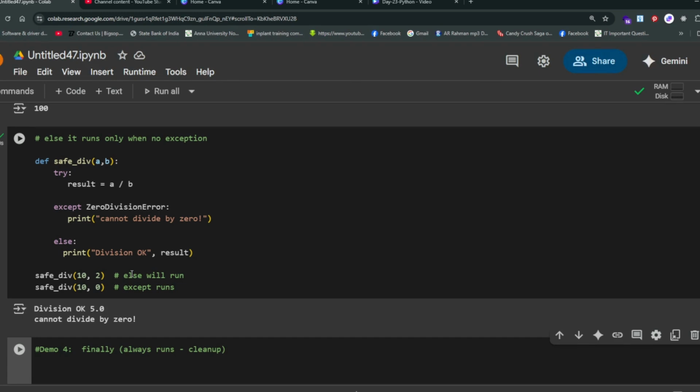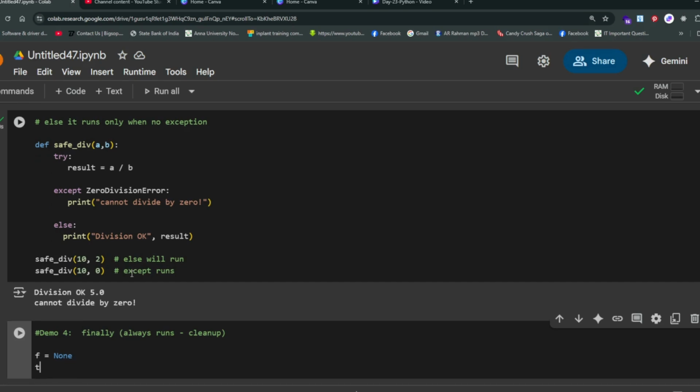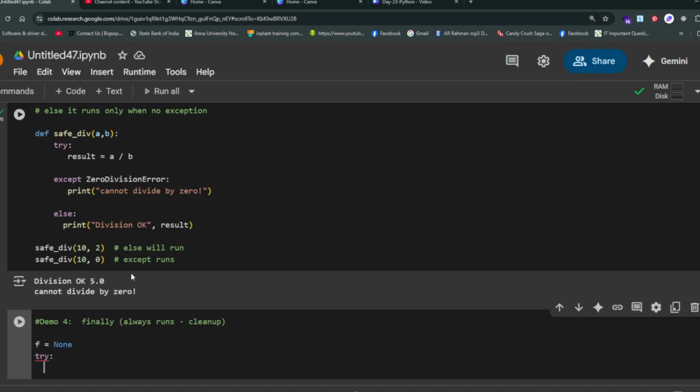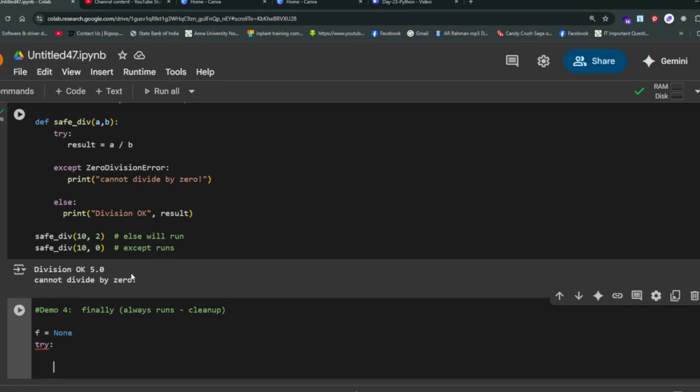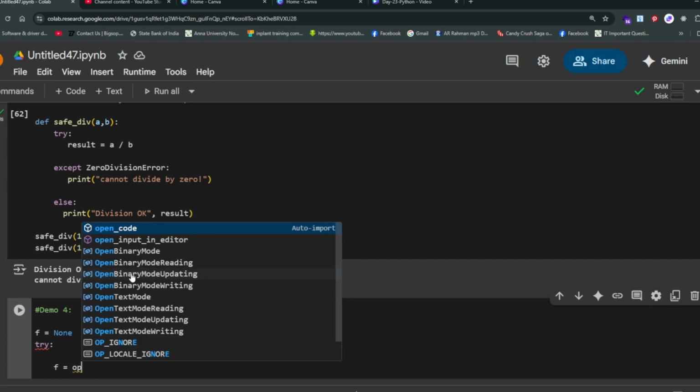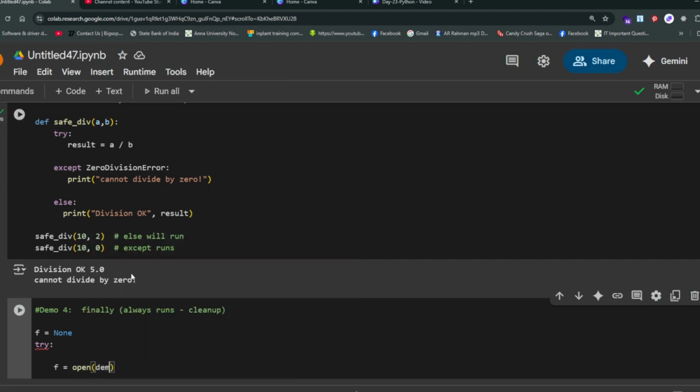Finally, cleanup. f equal to None, nothing is there in the variable f. Now try: f equal to open demo23.txt. Simple. We will open one file within quotes.